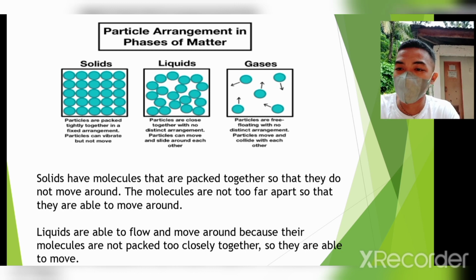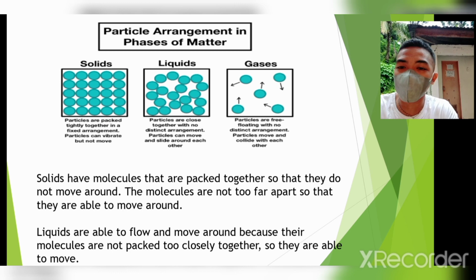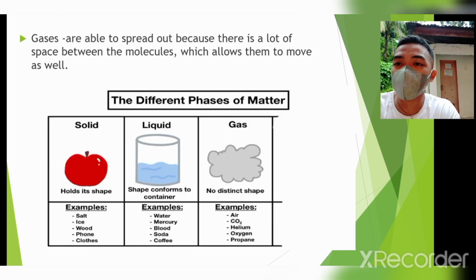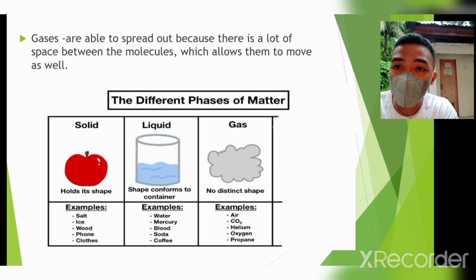And liquids are able to flow and move around because their molecules are not packed too closely together, so they are able to move. Gases are able to spread out because there's a lot of space between the molecules, which allows them to move as well.